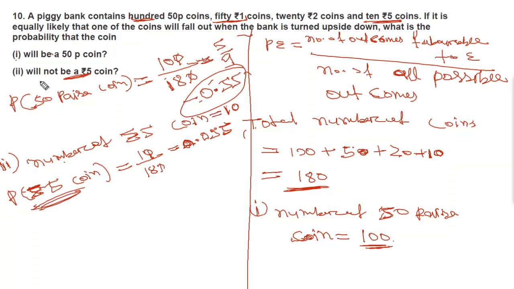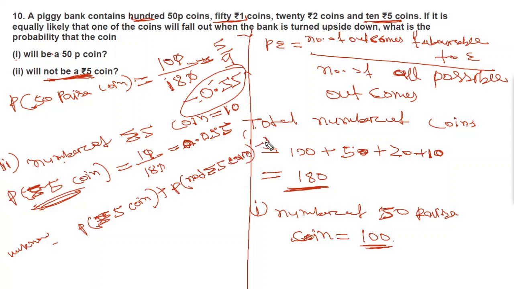Now we have to find the probability of not being a 5 rupee coin. We know probability of 5 rupee coin plus probability of not 5 rupee coin equals 1. We know the values.